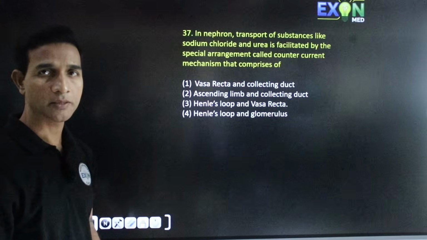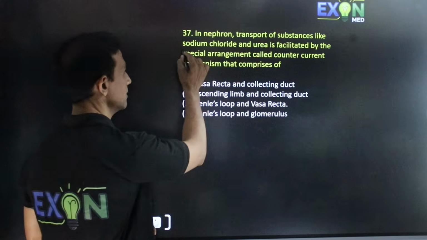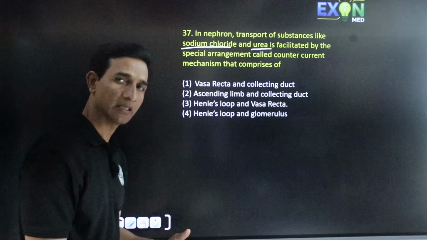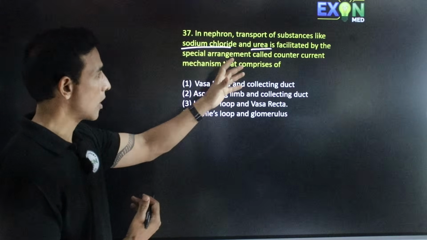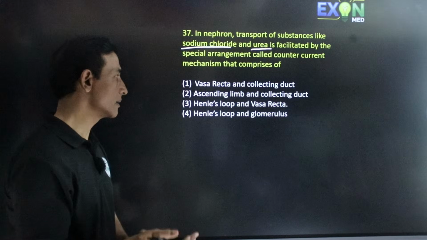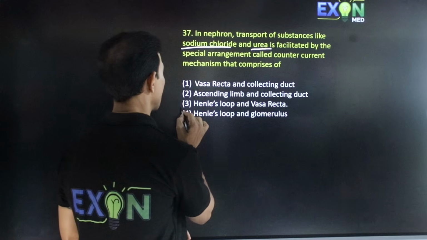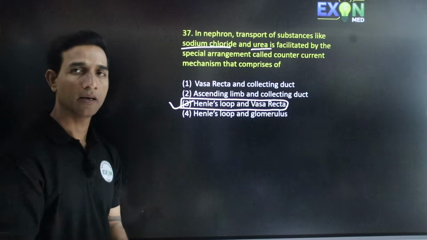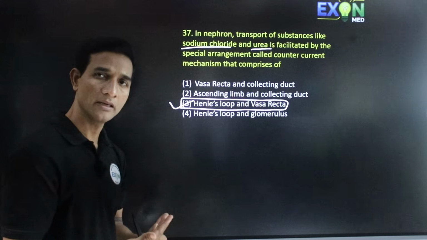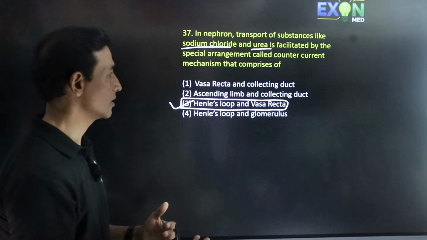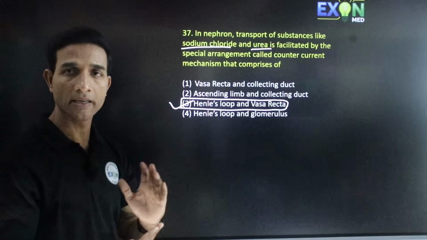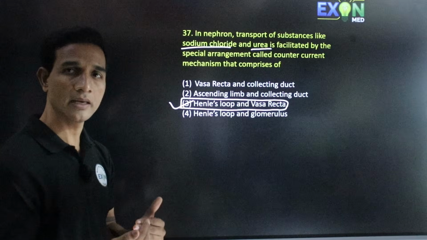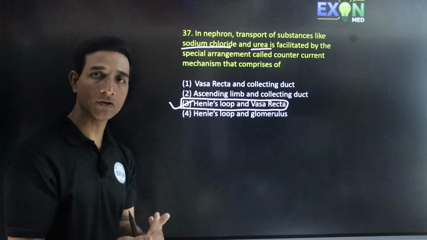In the nephron, transport of substances like sodium chloride and urea is facilitated by a special arrangement called countercurrent. Countercurrent comprises the Henle's loop and vasa recta arranged differently, where sodium chloride and urea move in opposite directions, and thus they make the urine concentrated.